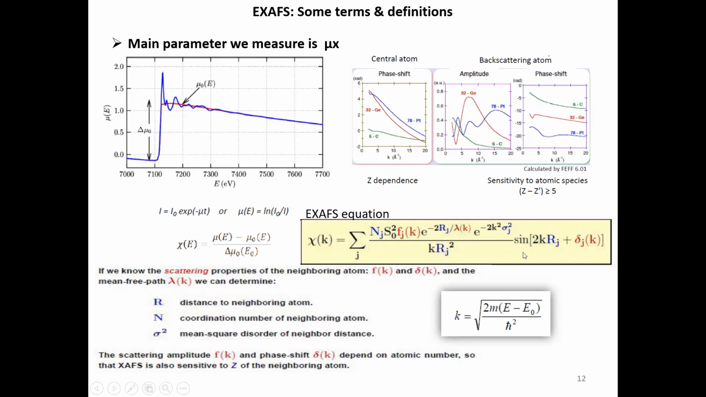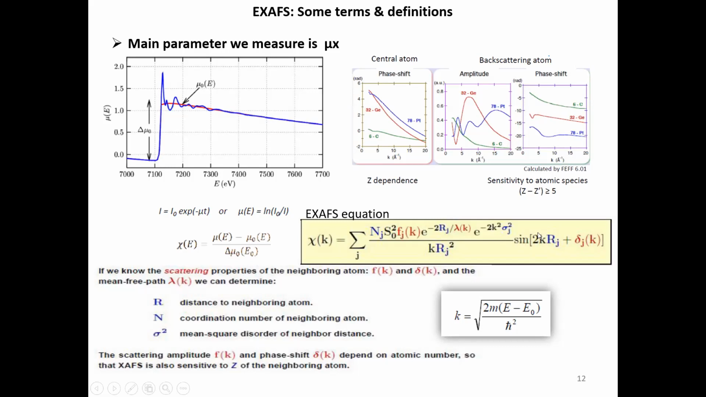So this central point of the edge is E0. From there we get the chi(E), and we get to this chi(k). This experimental chi(k) is then used to model using this theoretical equation. So to give you some feeling about how these terms are useful later on for data analysis, I have taken up three terms from this.